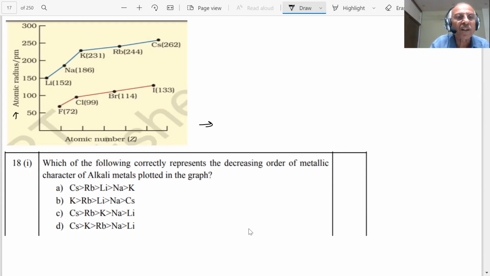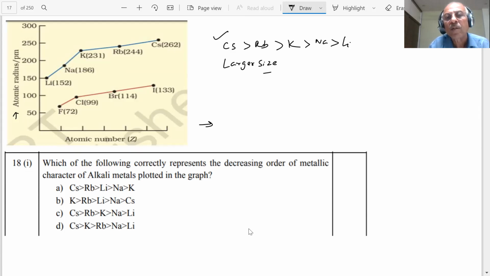If I consider the first option, which has the largest size? Cesium. Cesium is larger in size than rubidium. Rubidium is larger than potassium. Potassium is larger than sodium. Sodium is larger than lithium. So the larger the size, the more the metallic character. Which is the correct choice, student? This is our correct choice. It is written in the paragraph.